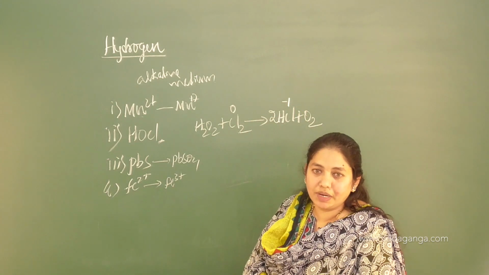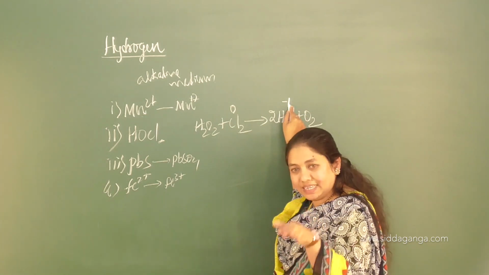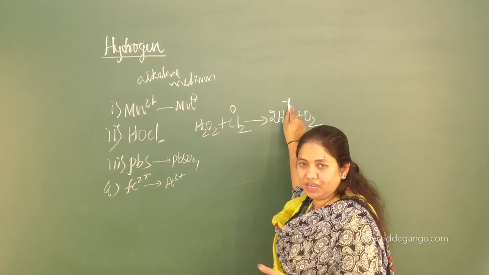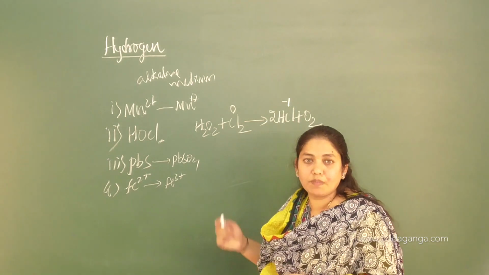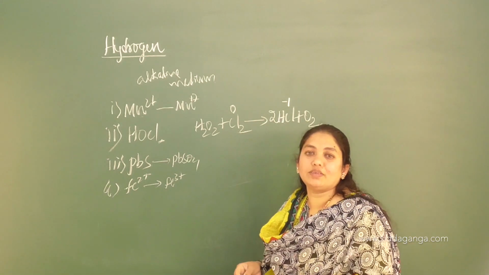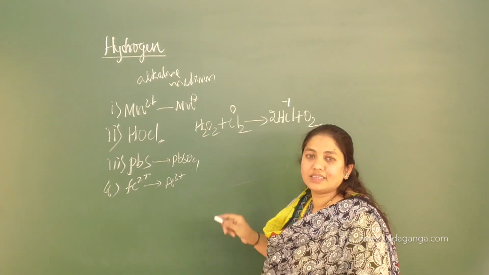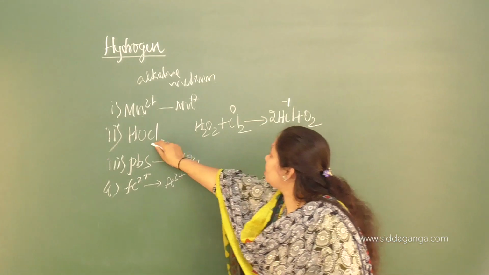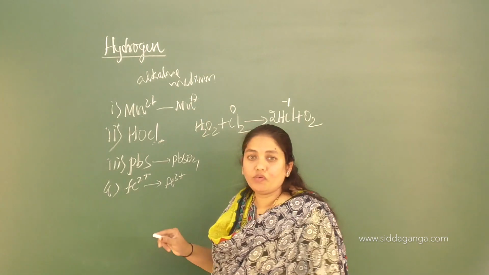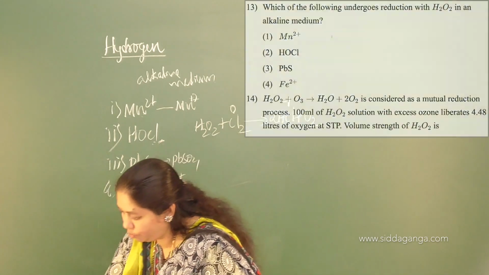What happened to the oxidation number here? The oxidation number went from 0 to -1. The oxidation number has decreased, because -1 is lesser than 0, right? This is very simple. You have to analyze this type of question like this only. Write down the reaction and write down the oxidation numbers, and you can easily understand. So 0 to -1 means there is a decrease in the oxidation number. So this element, chlorine in HOCl, hypochlorous acid, is the answer for the question, where we can see that it is undergoing reduction, right? So next, if you move on to the next one.